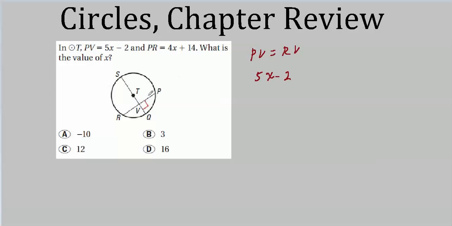And if this is bisected so that these are each equal in 1/2 of the whole, then the whole must be 2 times 1/2. Or maybe I should just write that out. For this situation, since things have been bisected, I can write that 2 times PV equals the whole thing, PR.